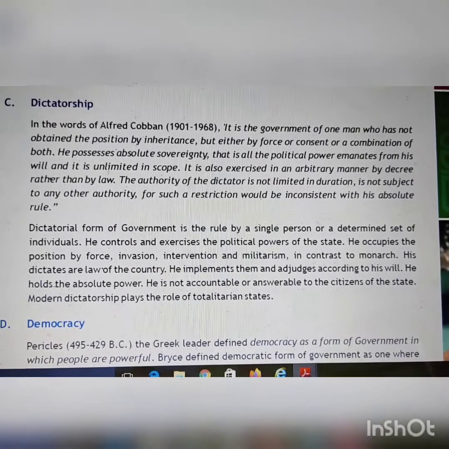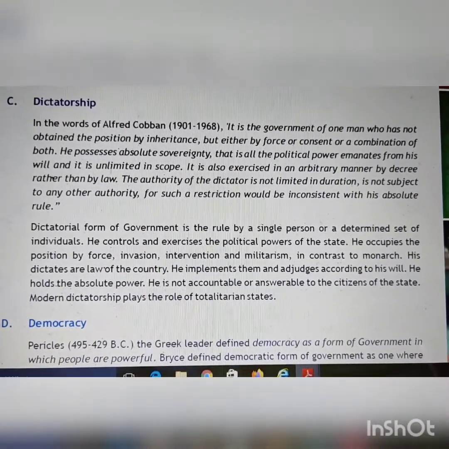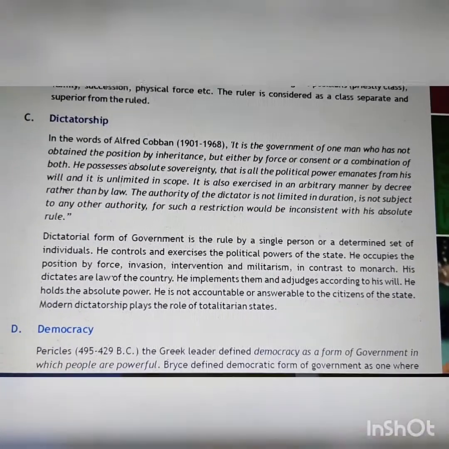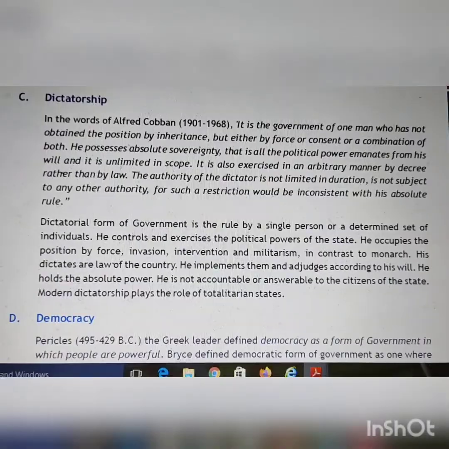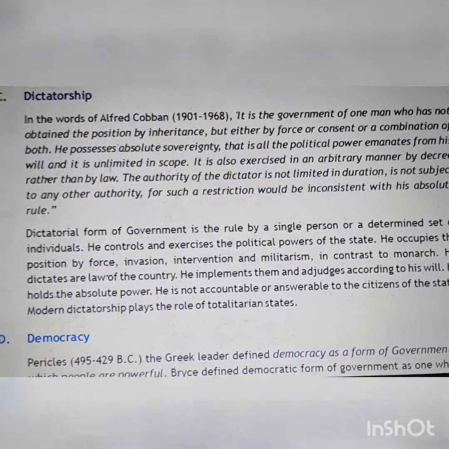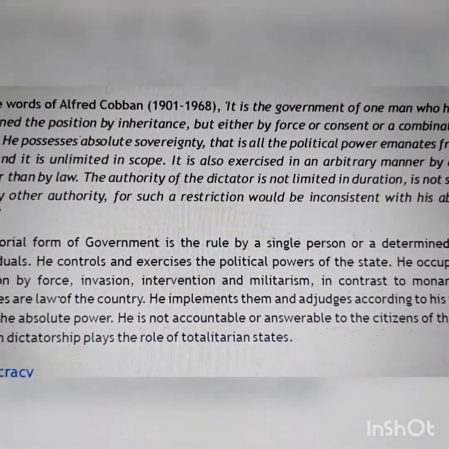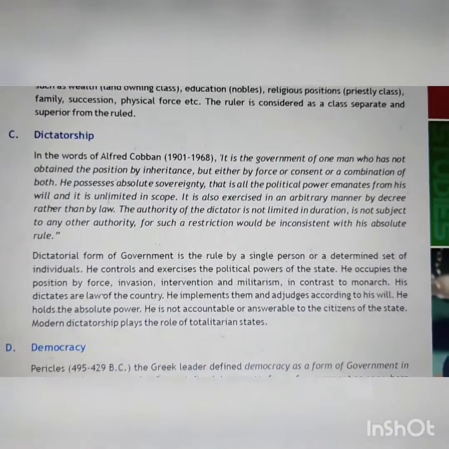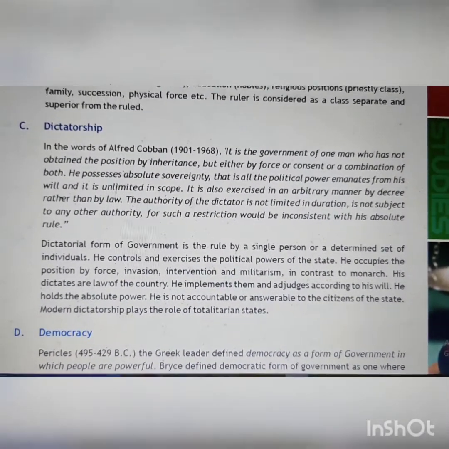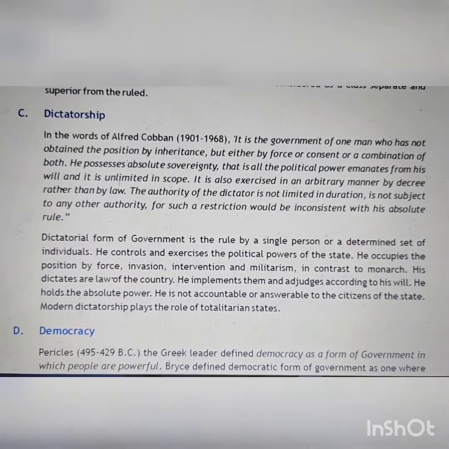Absolute power, unlimited power, a single person holds in a dictatorship, and that power he has not got by inheritance, by heredity, उसको नहीं मिला है, either by force, by attacking a country, or by capturing it and killing the previous ruler. The previous ruler may have been killed, and then the dictator has got the throne, and then he has decided to rule the country alone.